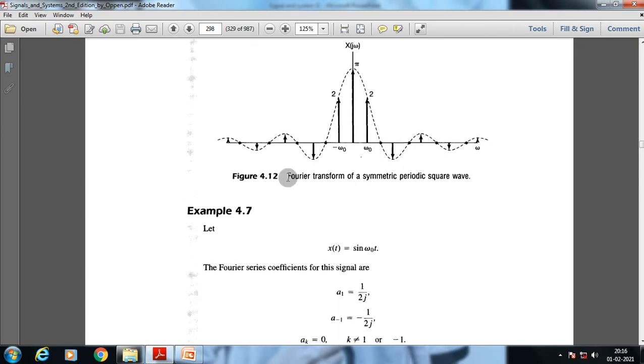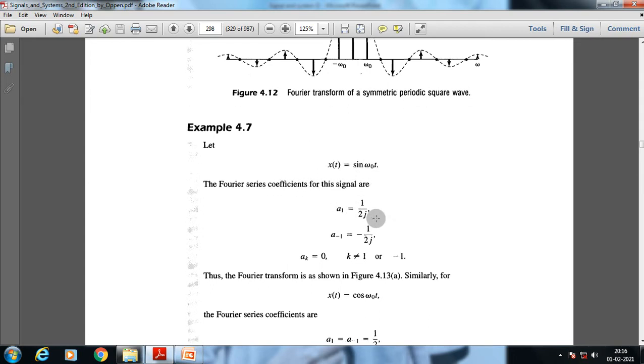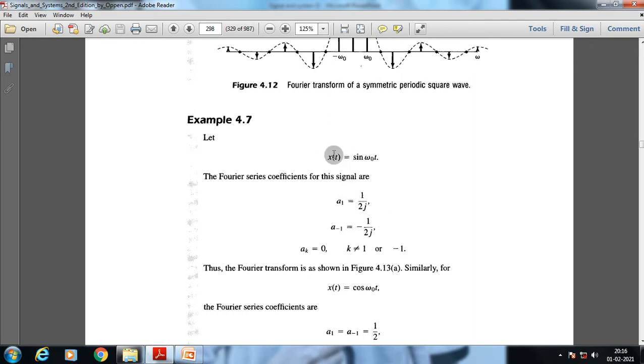Okay. Now, if you take this specific example, x of t is equal to sin omega 0 t. The Fourier series coefficients for this signal are a suffix 1 equals 1 by 2j. We already know this corresponds to k equal to 1, and this corresponds to k equal to minus 1, and the other coefficients are zero. Thus, the Fourier transform is as shown in figure 4.13a.